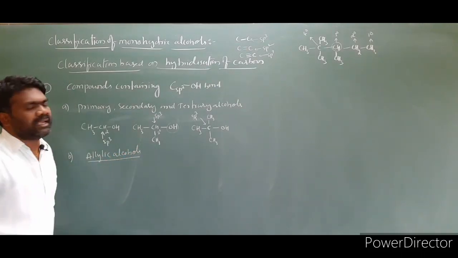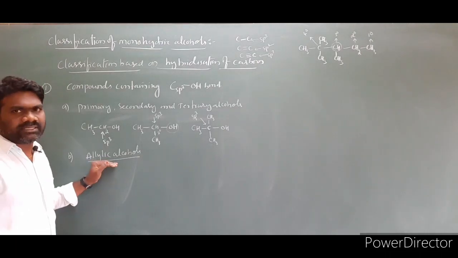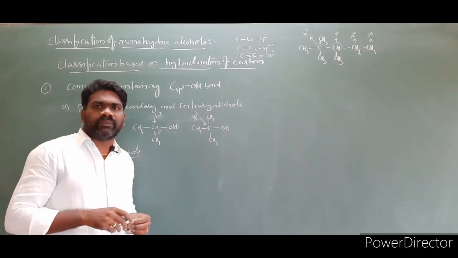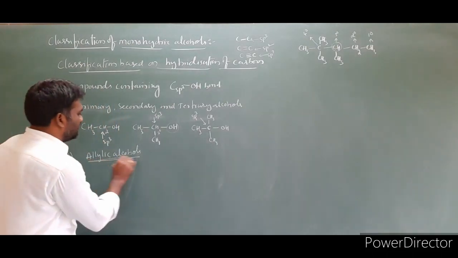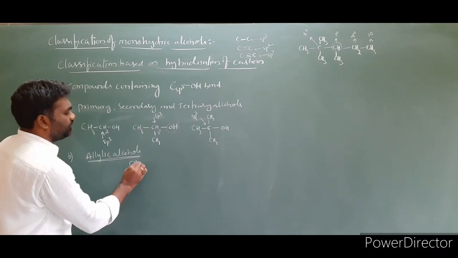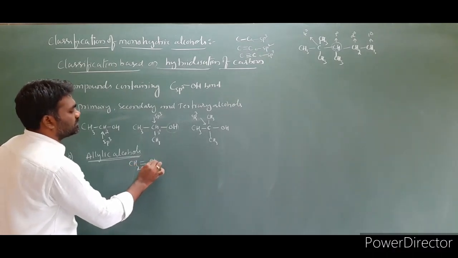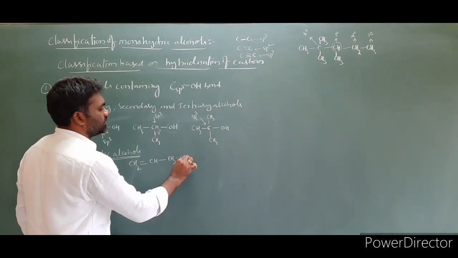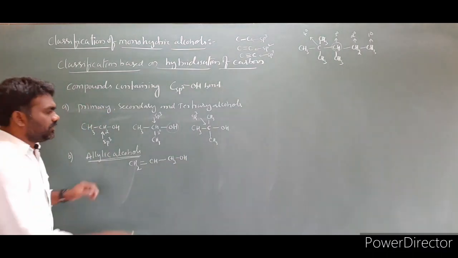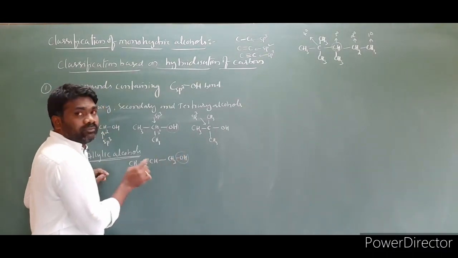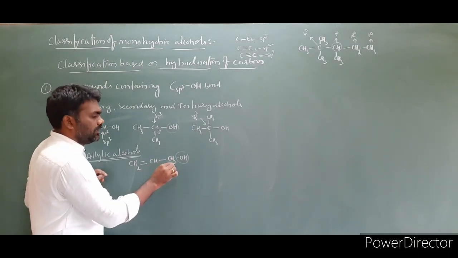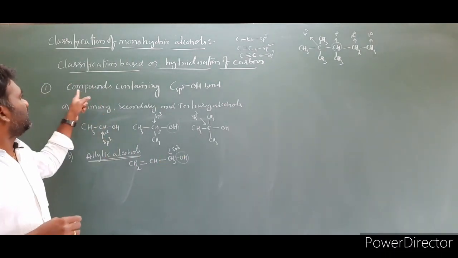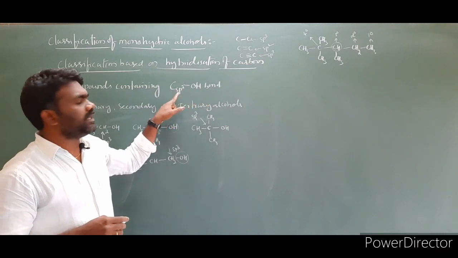The second one is allylic alcohols. Allylic alcohols, in the sense the OH group attached carbon is sp3 hybridized, next to a carbon-carbon double bond. So my meaning is, I am taking the example CH3, CH2 double bond CH, CH2OH. If you look at this molecule, the OH group attached carbon, check the hybridization. The hybridization of this carbon is sp3. We are discussing compounds containing a carbon sp3 OH bond.